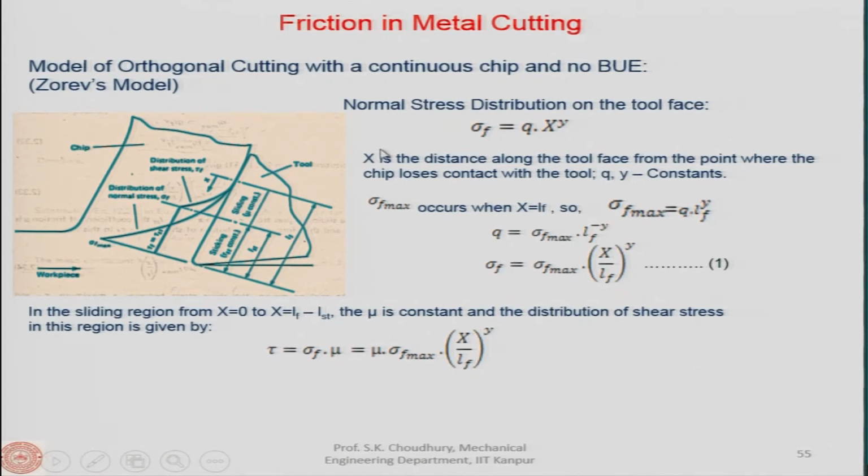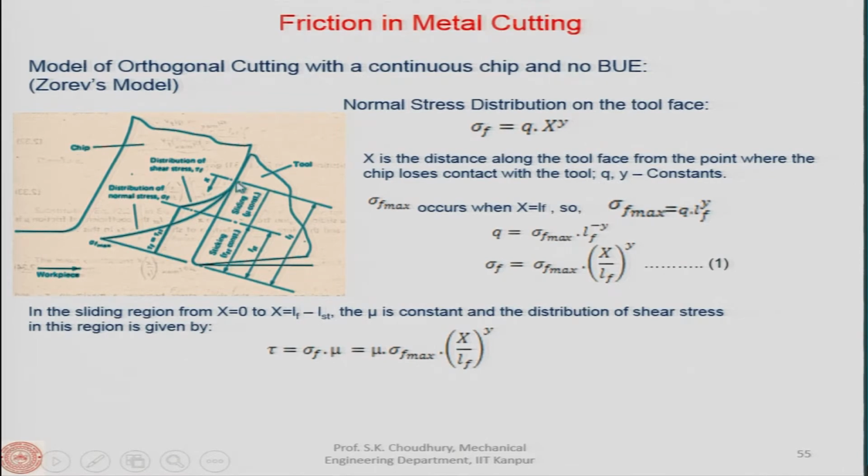So, the normal stress distribution on the tool face, this equation given by Dr. Zorev, is sigma f equal to q into x to the power y. Q and y are constants, and x is the distance along the chip-tool face from the point where the chip loses contact with the tool.